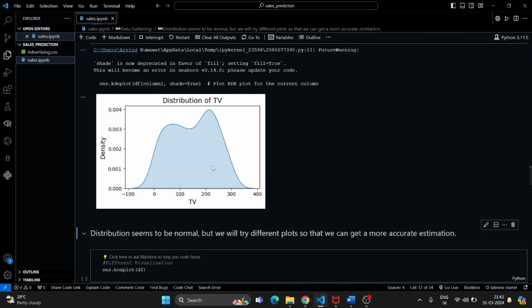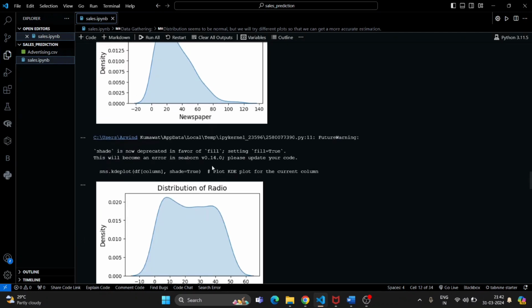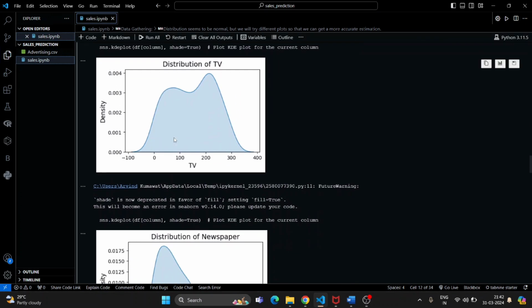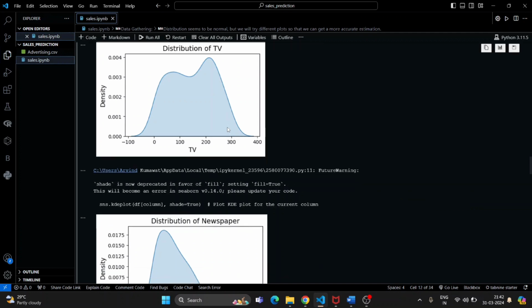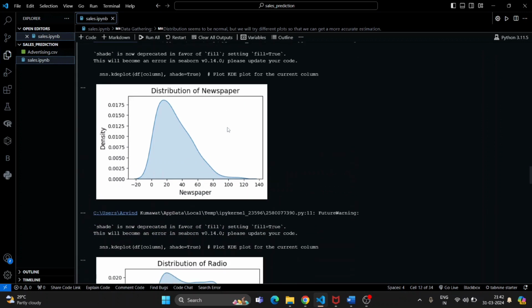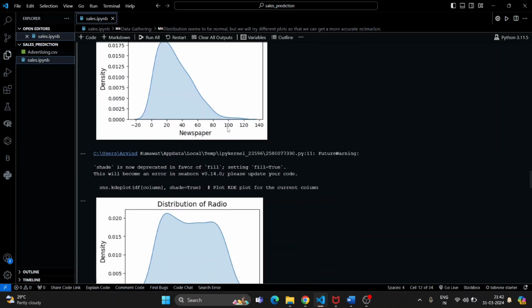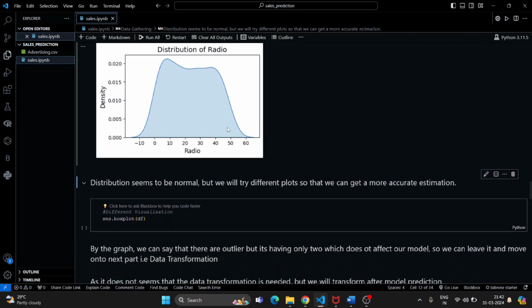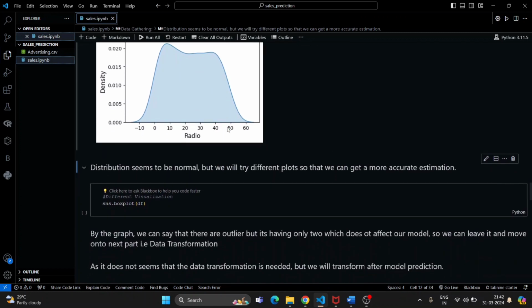So the distribution of TV is somewhat normal, but it's not fully normal. The distribution of newspaper is slightly left-skewed, and radio is somewhat fat. Here we can say that the distribution seems to be normal, but we will try different plots so that we can get a more accurate estimation.